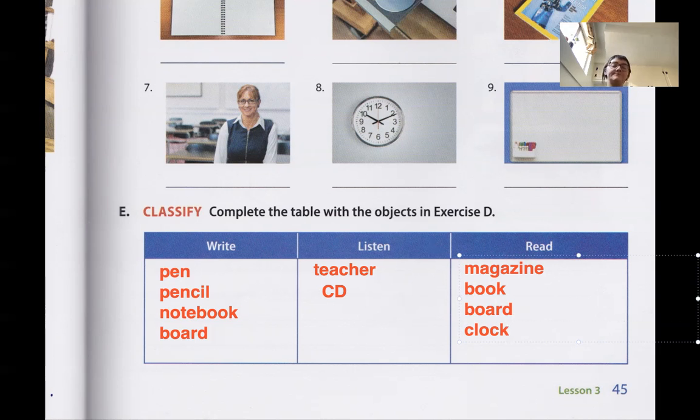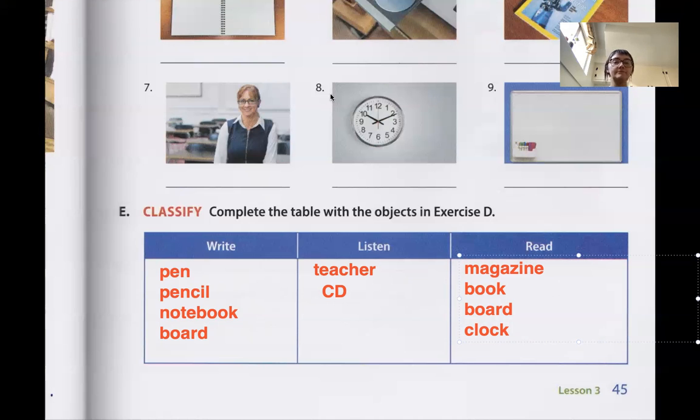Read the clock, right? Okay, so we can write with a pencil, write with a pen, write in a notebook, write on the board, right? So then we have listen. You listen to a teacher. You can listen to a CD. You can read, right? Read a magazine, read a book, read the board, read a clock, right?